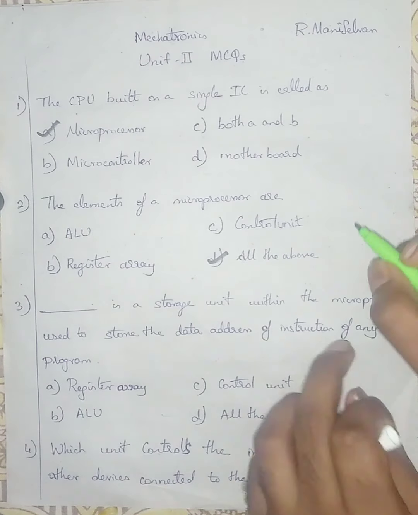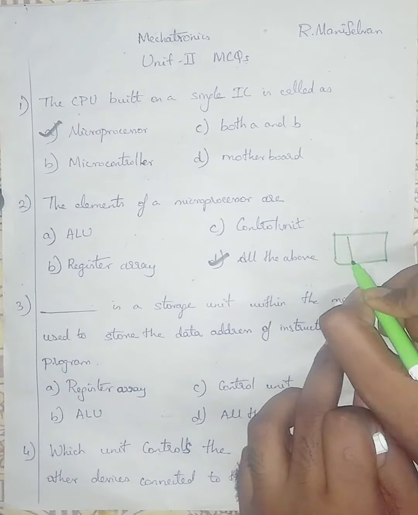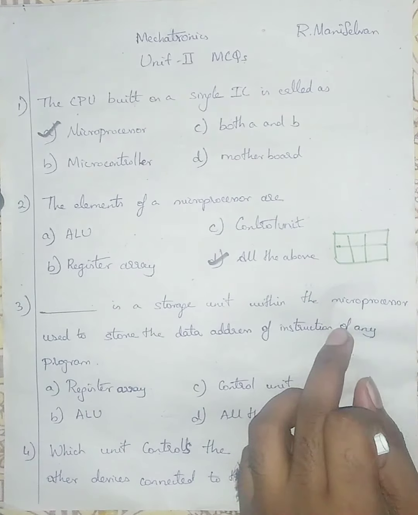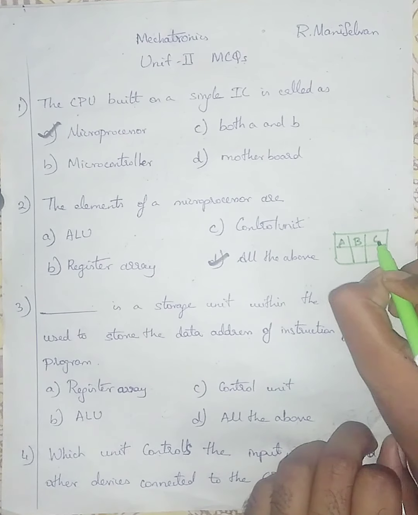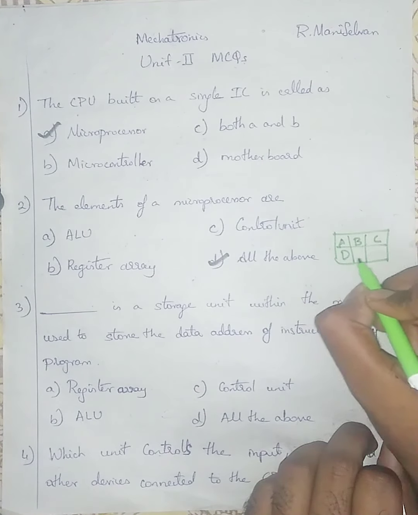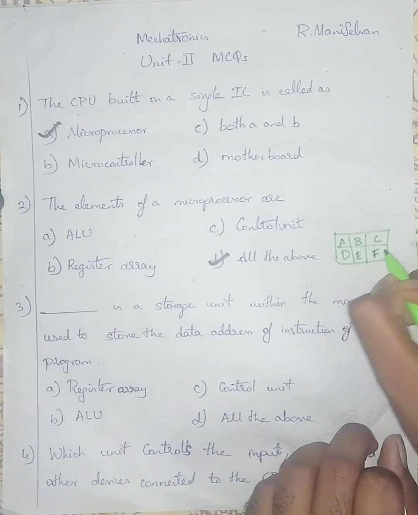Consider, I'm writing, if there is a village with 6 houses: first house is A, second house is B, third house is C, fourth house is D, fifth house is E, sixth house is F.